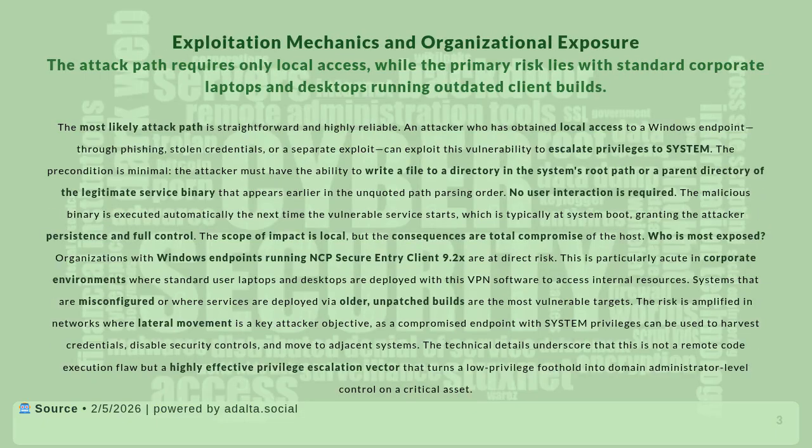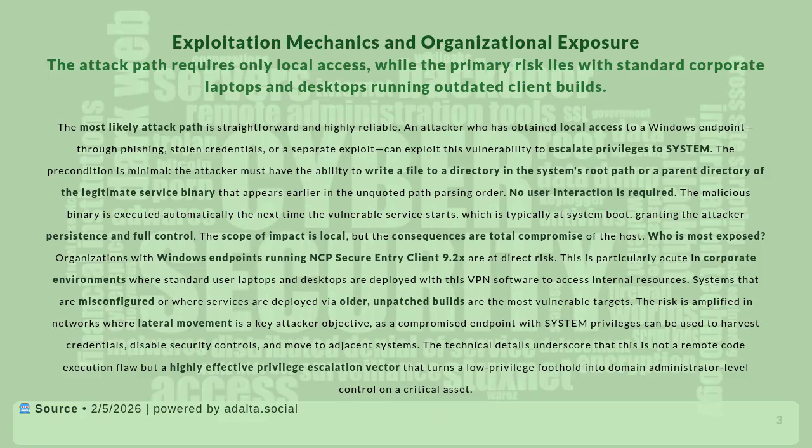Exploitation mechanics and organizational exposure. The attack path requires only local access, while the primary risk lies with standard corporate laptops and desktops running outdated client builds. The most likely attack path is straightforward and highly reliable. An attacker who has obtained local access to a Windows endpoint through phishing, stolen credentials, or a separate exploit can exploit this vulnerability to escalate privileges to SYSTEM.